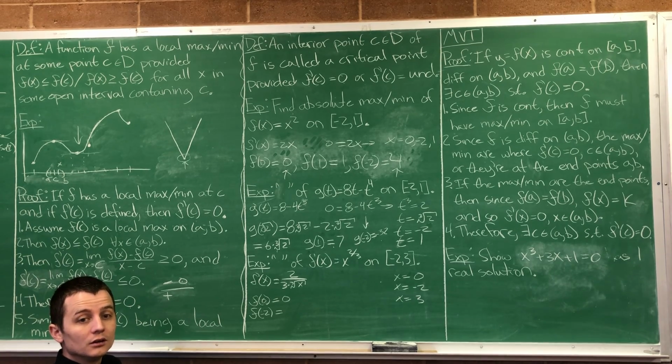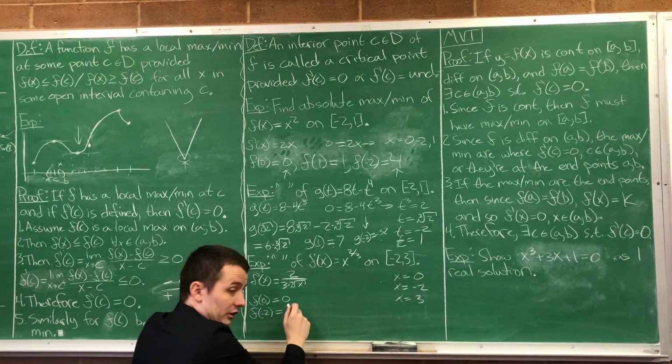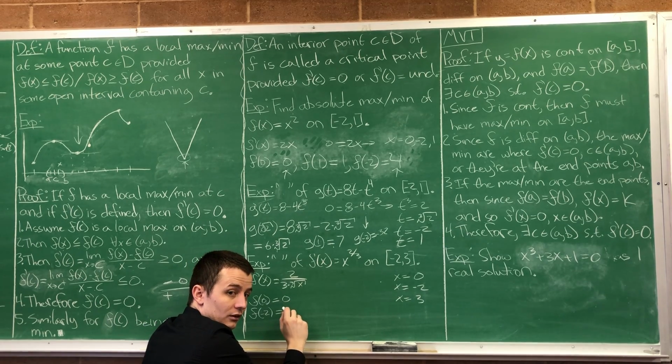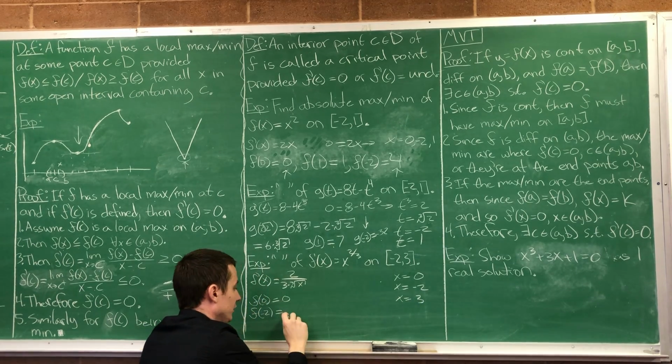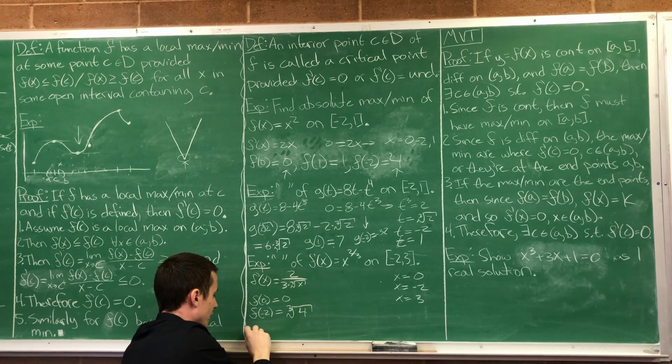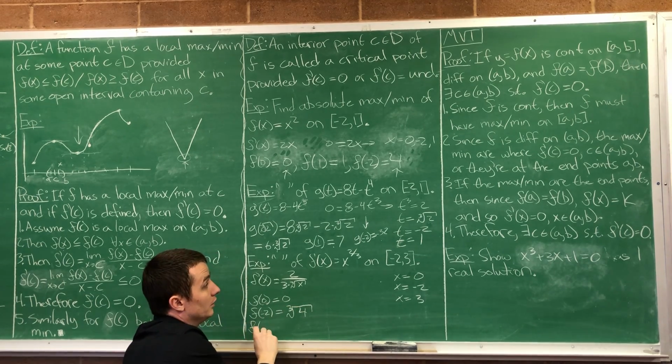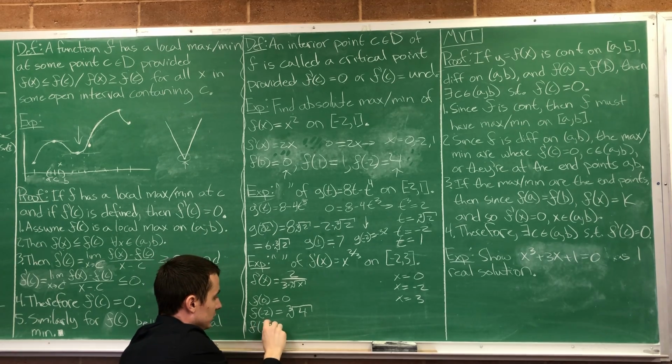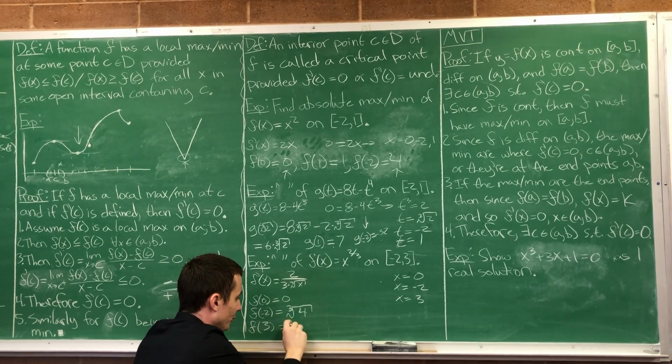So the cube root of x squared, which is the cube root of 4. Perfect. So cubed root of 4. And then what's f of 3 equal to? The cubed root of 9.